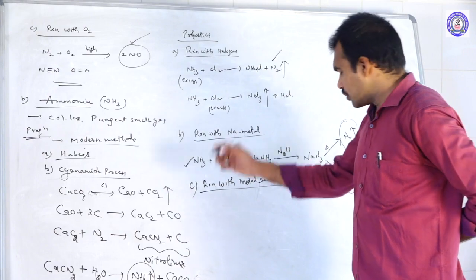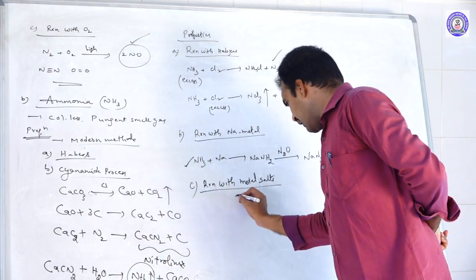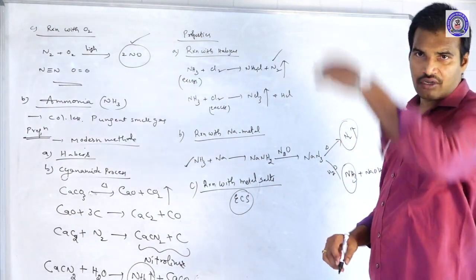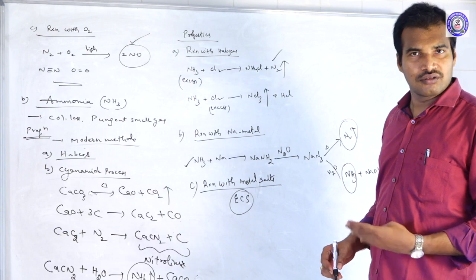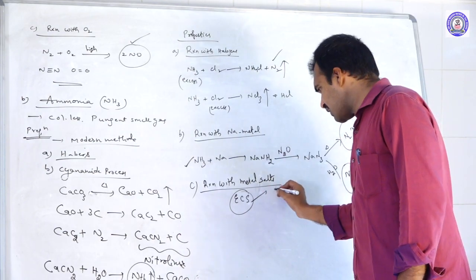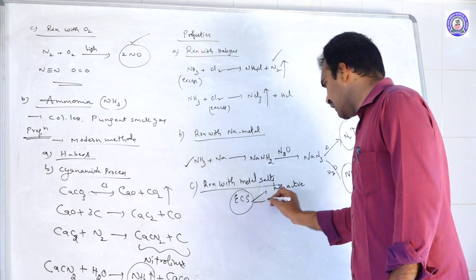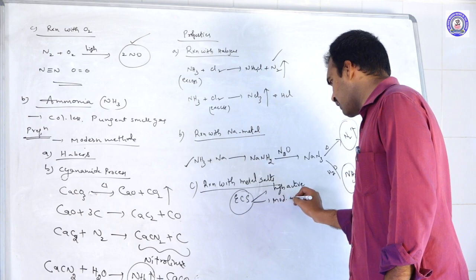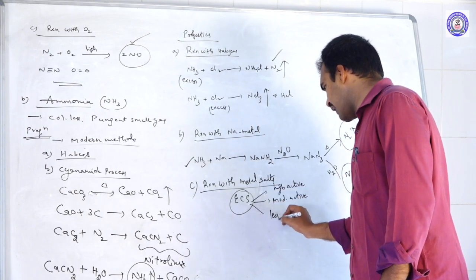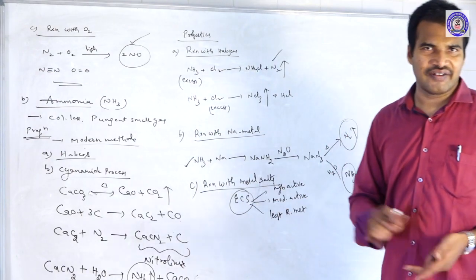Suppose you just take aqueous solutions. As we know, in the electrochemical series, what is the electrochemical series? Arrangement of all the metals in the increasing order of their SRP values. At the top, which metals are there? Highly active metals. In the middle, moderately active metals. And at the bottom, least reactive metals. Like these, I have divided three categories.